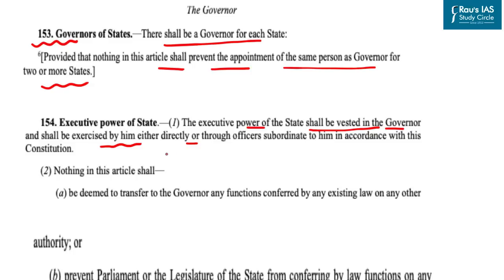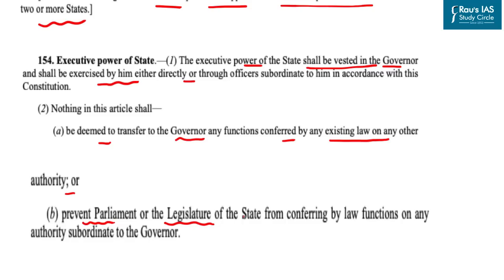It further says that nothing in this article shall be deemed to transfer any function conferred by any existing law on any other authority. At the same time, it prevents the legislature of the state and even Parliament from conferring by law functions on any authority subordinate to the governor. This highlights the importance of the governor as a part of the state executive.